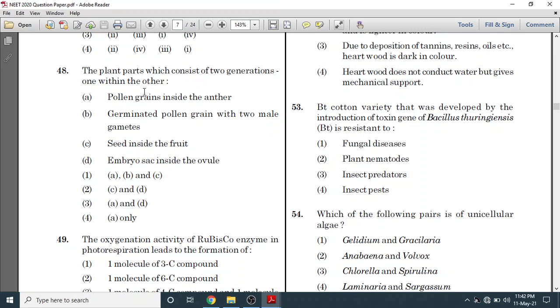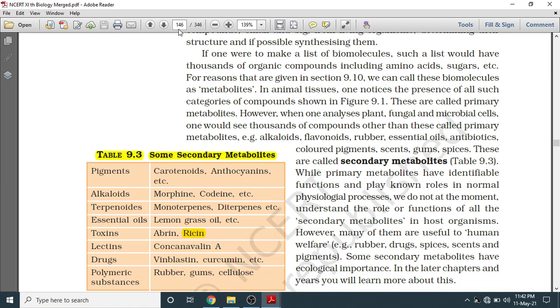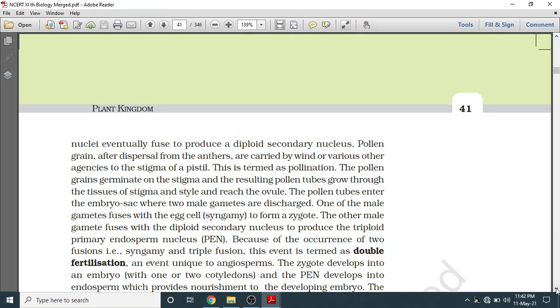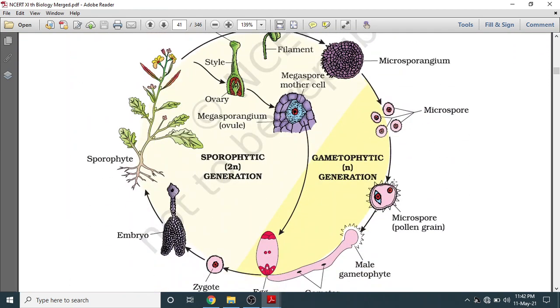So if we look at page number 41 of the class 11th NCERT, page number 41, in this page you will notice this diagram. The 2 generations in the plant are the haploid gametophytic phase and the sporophytic generation. So just look at the